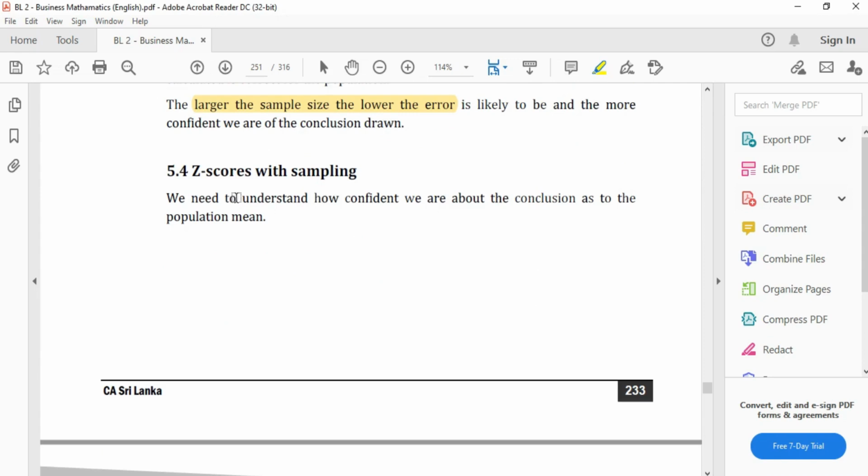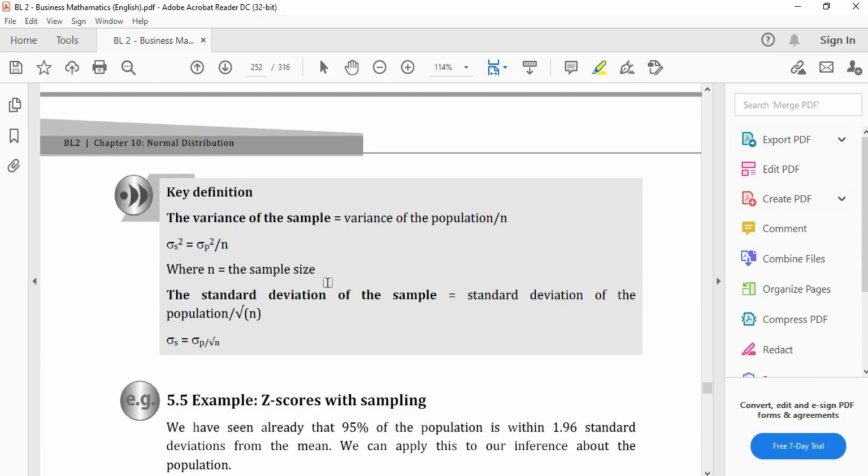Now let's see how to calculate z-scores with sampling. In doing that, you should learn some new formulas, which are variance and standard deviation. Alright. So standard deviation has to be found first, then only you find the variance, because as you see here, the standard deviation of the sample is equal to the standard deviation of the population divided by the root of the sample size.